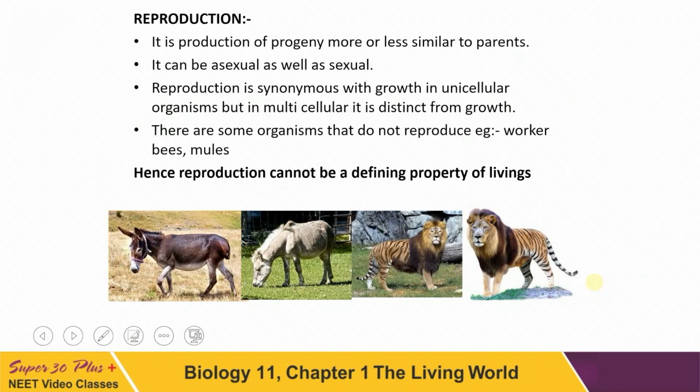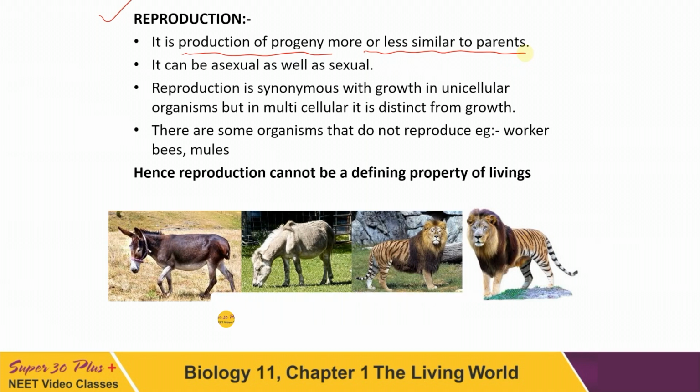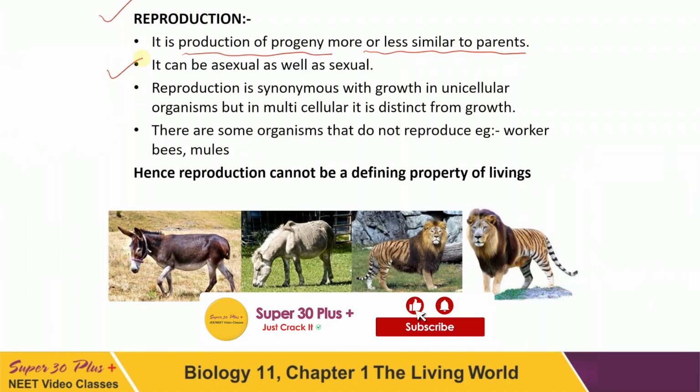Come to the next now, that is reproduction. You all know reproduction. In earlier classes you have seen, this is production of a progeny more or less similar to the parents. This is an important character of livings. Non-livings do not reproduce. The reproduction can be asexual as well as sexual.